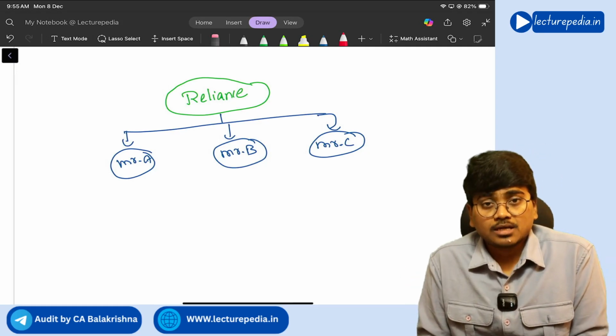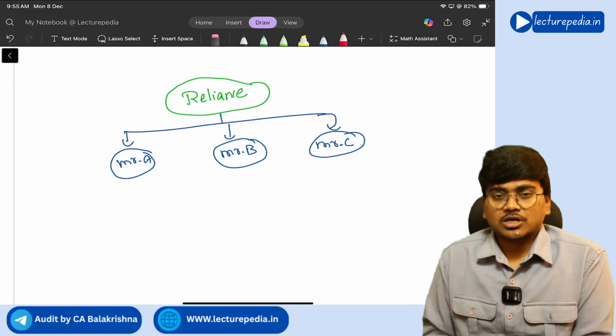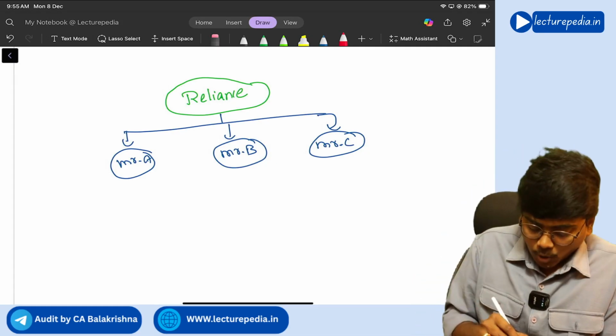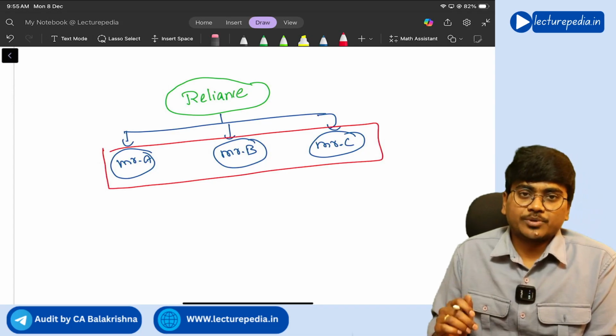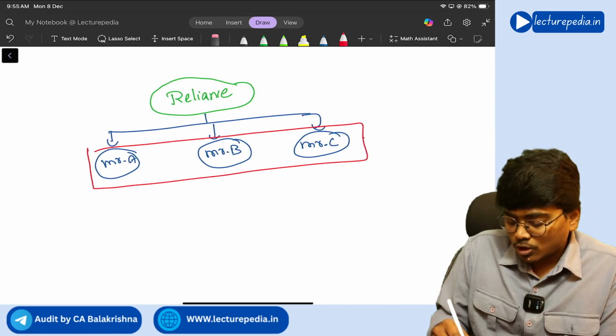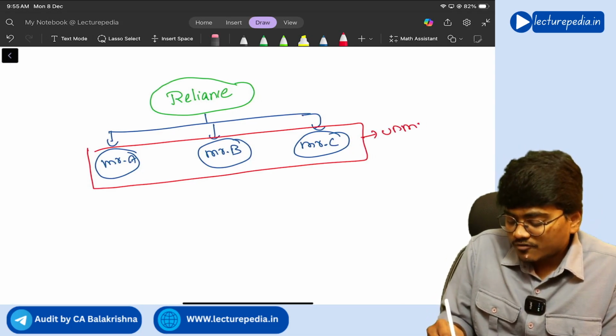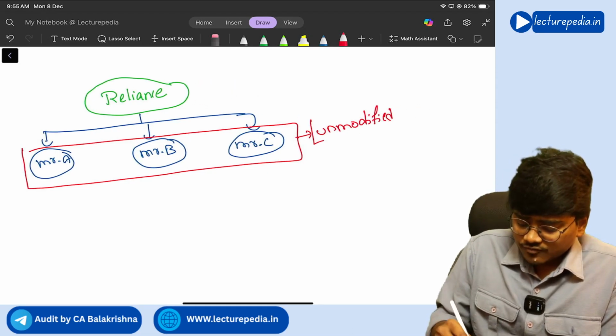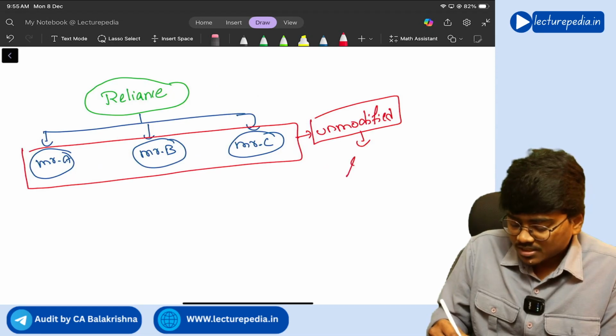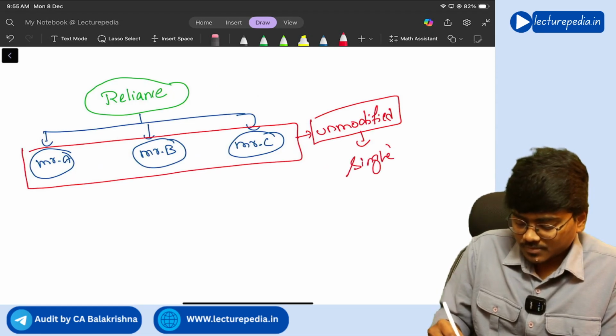Tell me. It depends. So, if all the joint auditors have arrived at same opinion, all the joint auditors wanted to give unmodified opinion, then all of them, they will give single audit report, right?